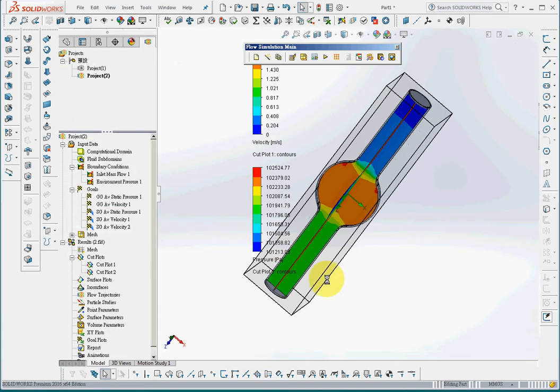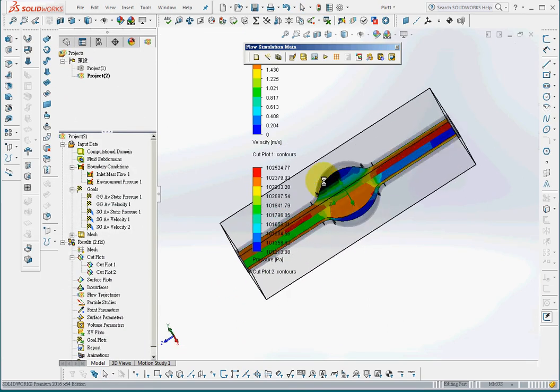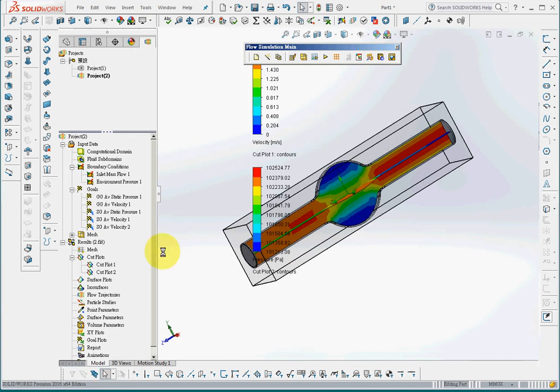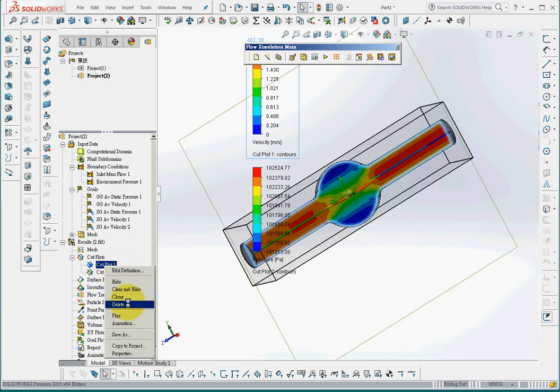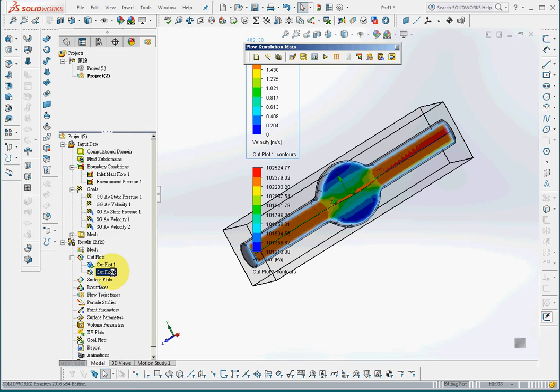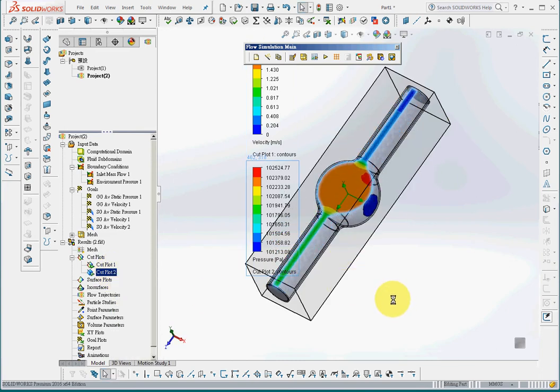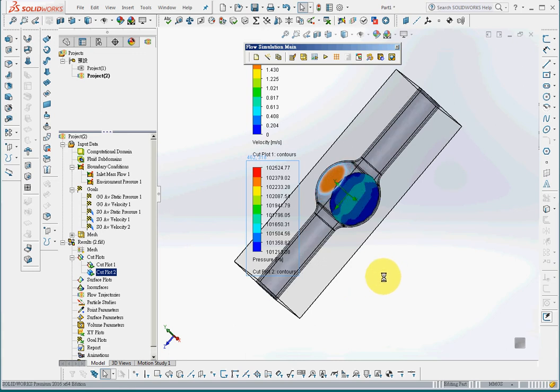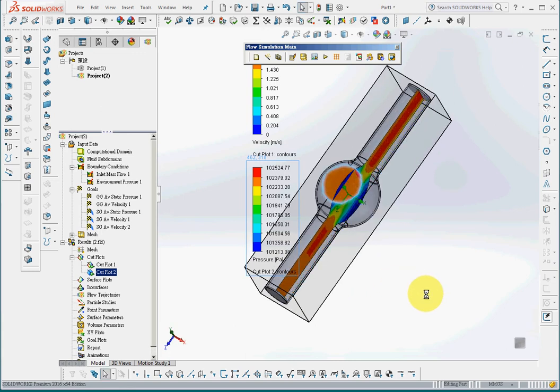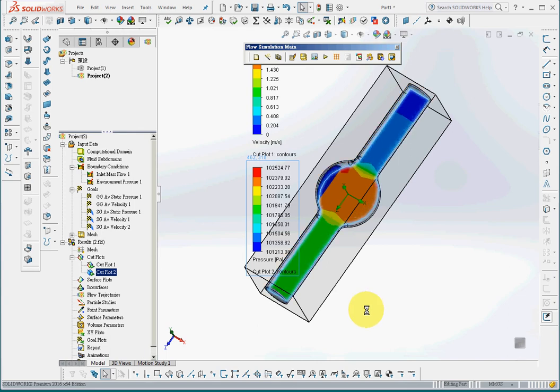So this is the pressure distribution, and this is the velocity. And we can also play the animation for the cut plot. So this is the animation of the cut plot for velocity distribution and pressure distribution.